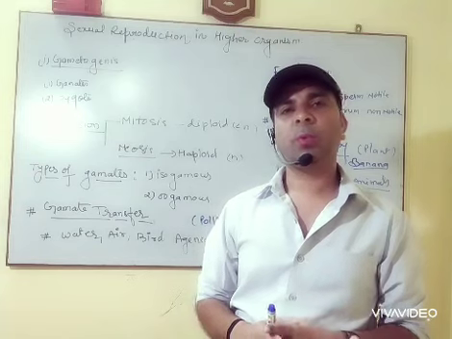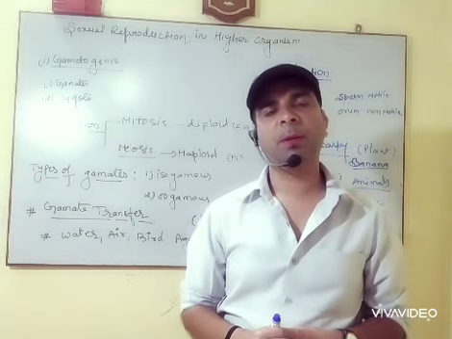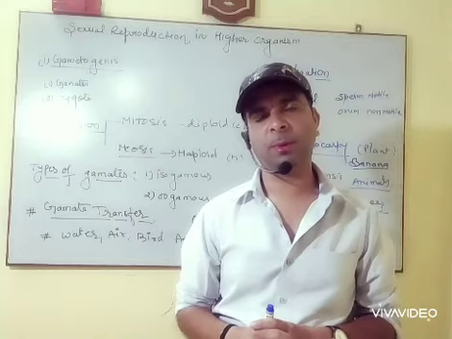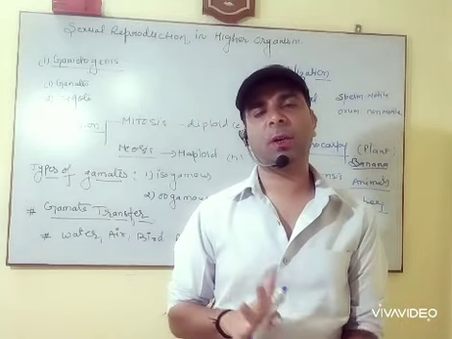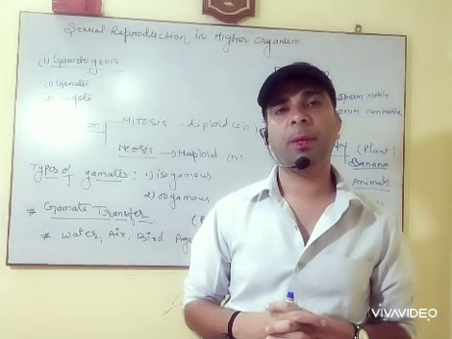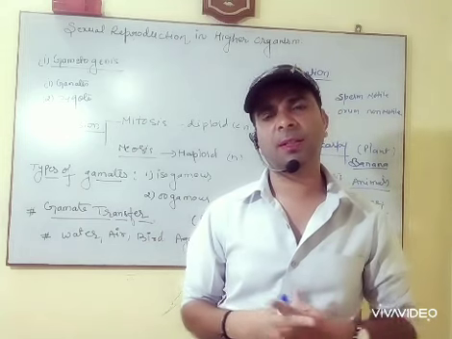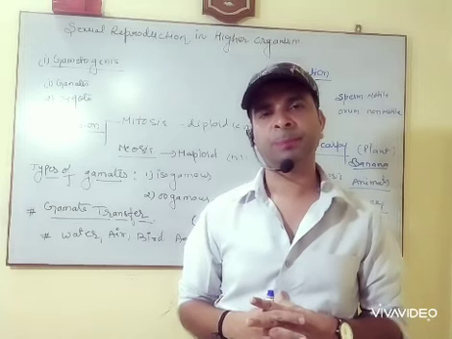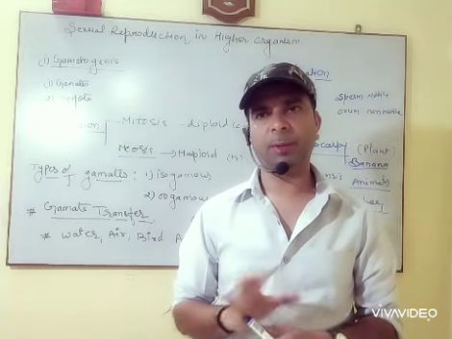In male, the process is known as spermatogenesis, the process of formation of sperm in all multicellular organisms. In plants, there is also formation of sperm, but they are known as antherozoids, or pollen grain, whatever we get.